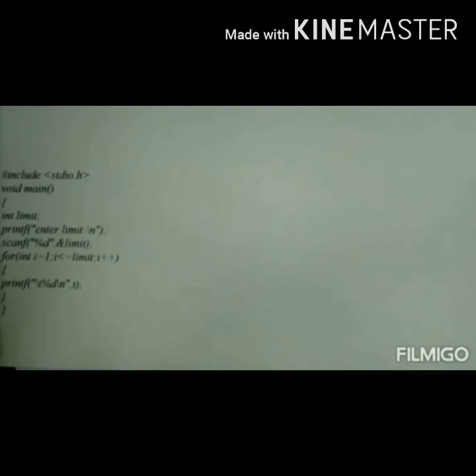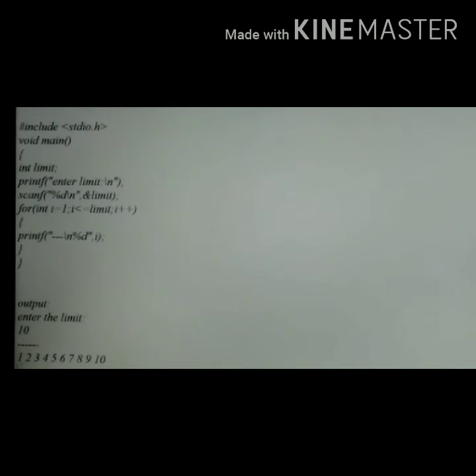That means first the condition is checked and then actions are performed. First we should initialize the for loop, and then the condition is checked. If the condition is true, then the action will be performed. That means printf will be performed, and after that i will be incremented.